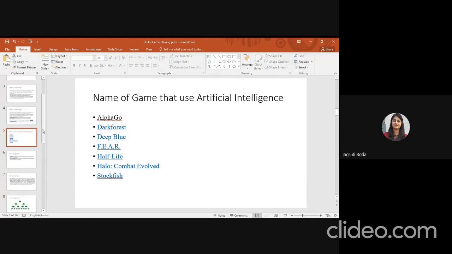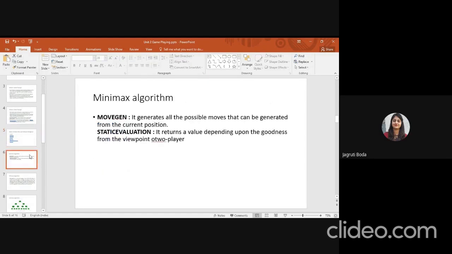So we come to the topic, starting with the minimax algorithm. I hope it is clear what game playing is, and you already play games, right? Now we come to the minimax algorithm. It contains two basic terms.